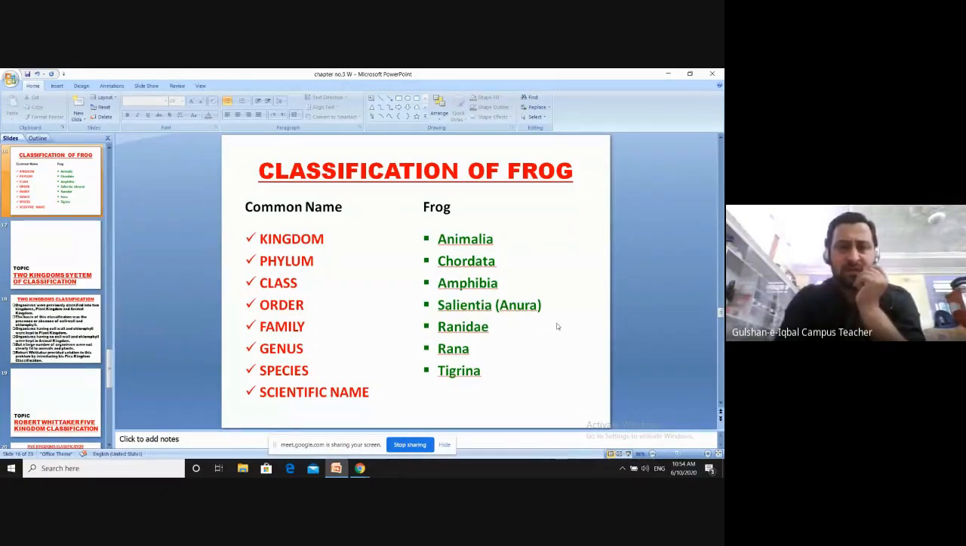So again, kingdom is Animalia, phylum is Chordata, class is Amphibia, order is Salientia, Anura. Family is Ranidae, its genus is Rana, and its species is Tigrina. Animalia is its kingdom, Chordata is its phylum, Amphibia is its class, Salientia is its order, Ranidae is its family, Rana is its genus, and Tigrina is its species.